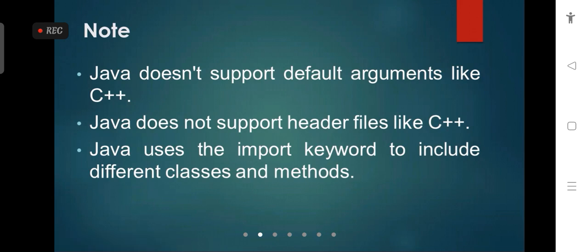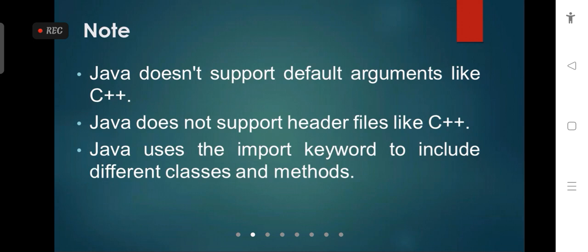Instead of header files, Java uses import. Java uses the import keyword instead of include as in C and C++. We import packages from the Java library, using the import keyword to include different types of packages.